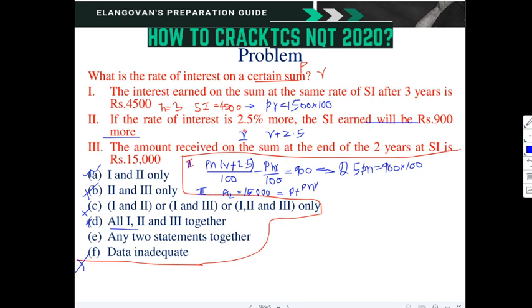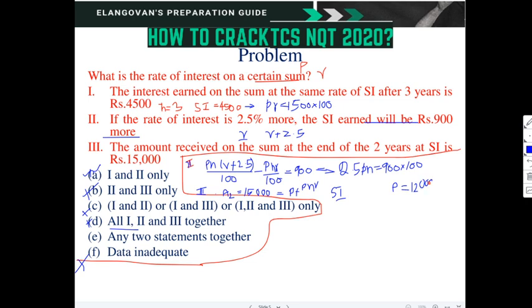We are checking with these two. PR is equal to 1,500 into 100. That is 1. And here, 2 years it is 15,000. So let me check. For 3 years the simple interest is 4,500. Then per year it is 1,500. If it is 2 years, then 3,000 is the simple interest. So when you deduct the simple interest from the amount, what is remaining? Principal is 15,000 minus 3,000, you will get 12,000. So the principal we have got.